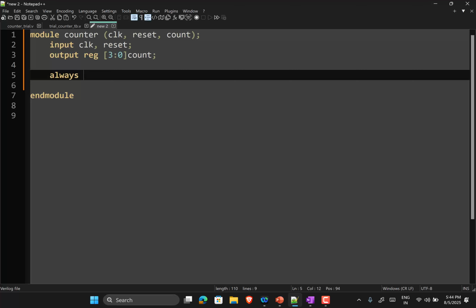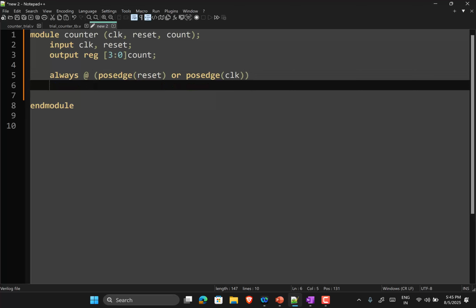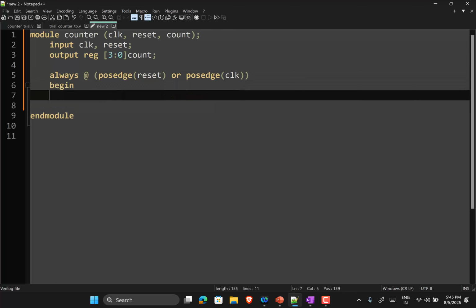So always @(posedge reset or posedge clk) begin. The behavior of the count should change during positive edges of the reset and during positive edges of the clock.